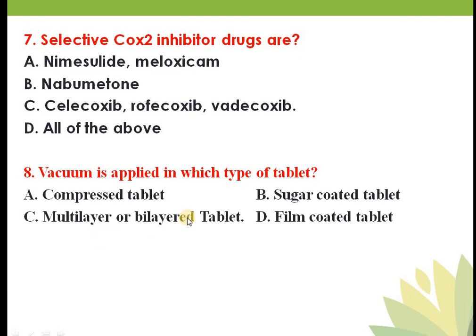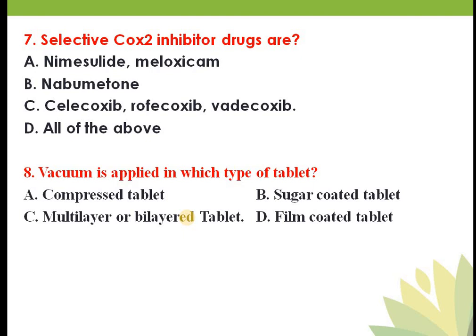So how I will explain you, don't worry. What do you mean by a bilayer tablet? There will be two distinct layers on the tablet. If it is a multi-layer, there will be more than 2 layers, 3 or 4 layers on the tablet. But why is there a need of formulating a multi-layer tablet? Bilayer tablets can be the primary option to avoid incompatibilities.